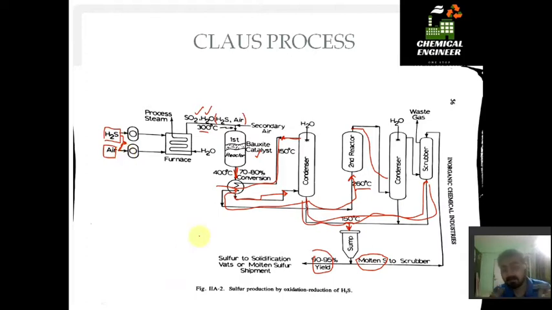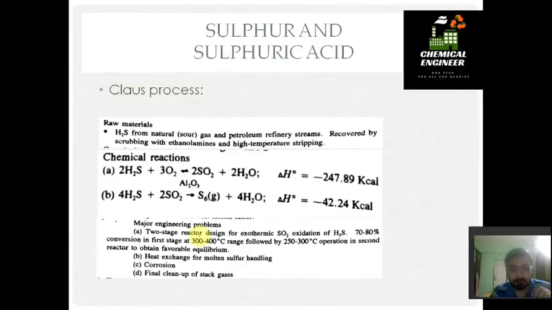So this sulfur is then solidified and used directly. Okay, so the Claus process. For this Claus process, H2S from natural gas and petroleum refinery streams is obtained. So H2S gas we are obtaining from natural gas as well as petroleum refining. In petroleum refining we remove the H2S gas using desulfurization. So this is how we can recover H2S gas in petroleum refining.